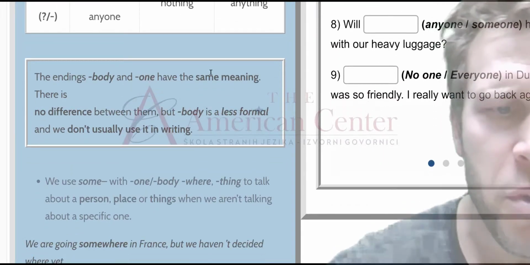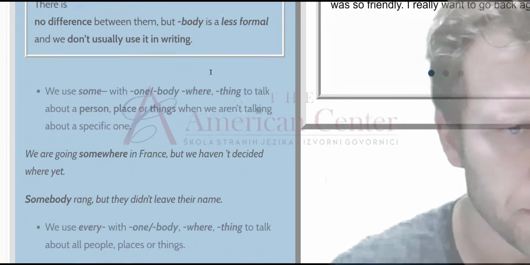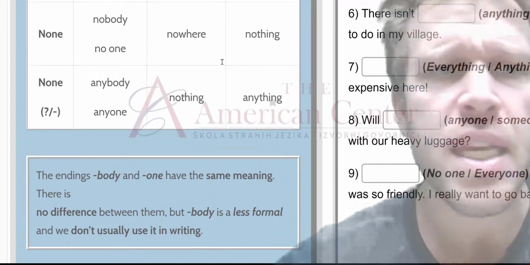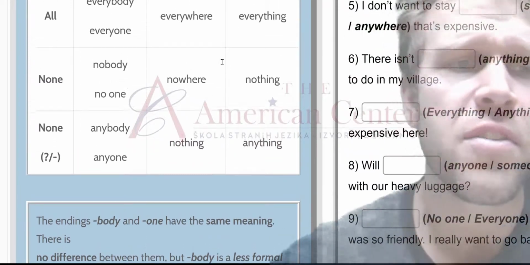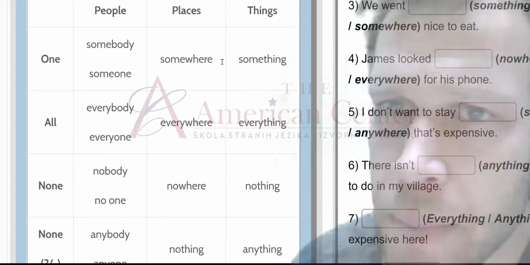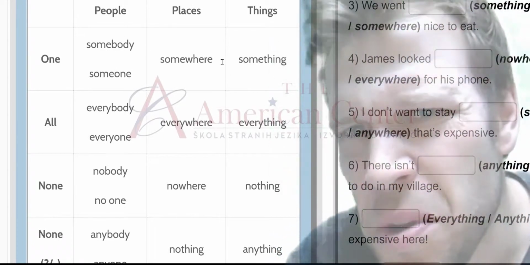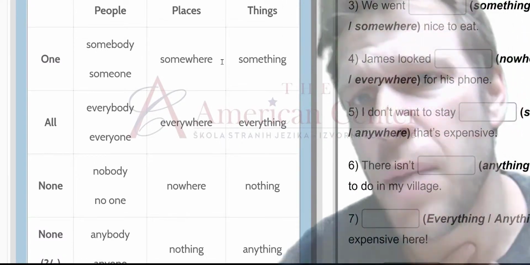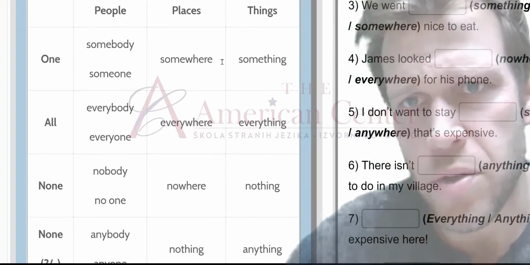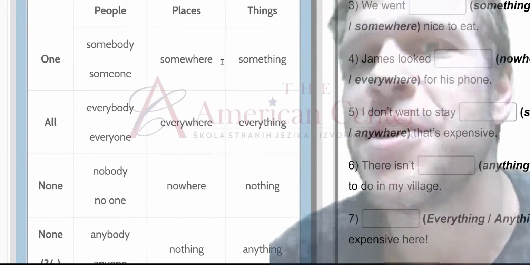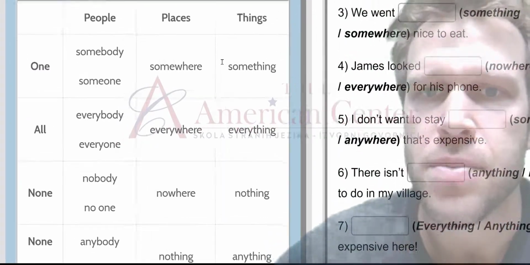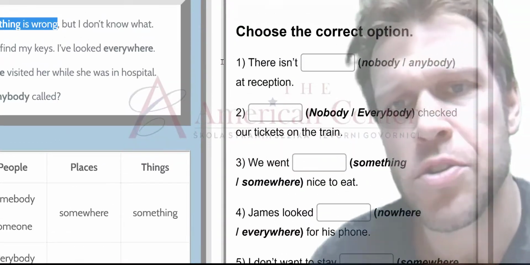So anyway, let's just see if we missed anything, but I think we've covered most of the subject here. So the formality of body and one. For example, somebody and someone. Okay, somebody is considered a bit less formal than someone. I personally like using someone. However, in colloquial speech, use what your heart desires. Okay, it matters not. So anyway, let us look at some examples and let's do some work together here.